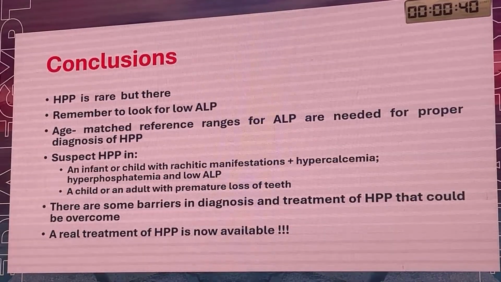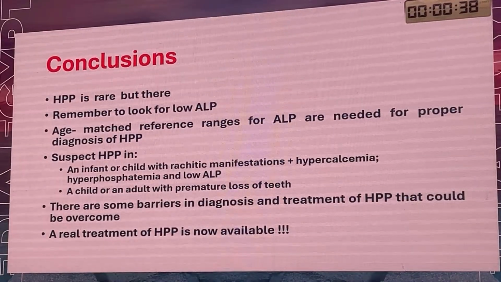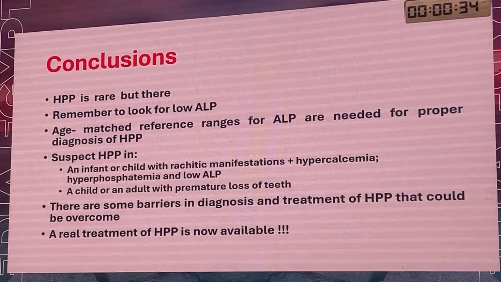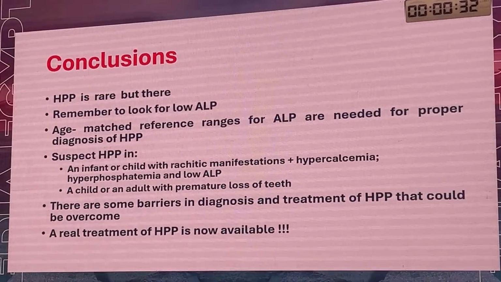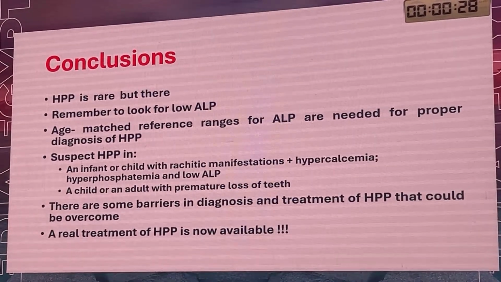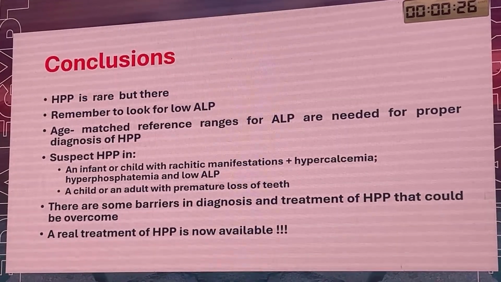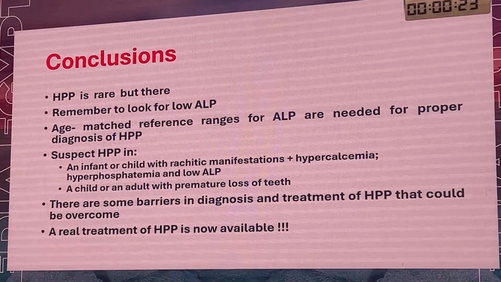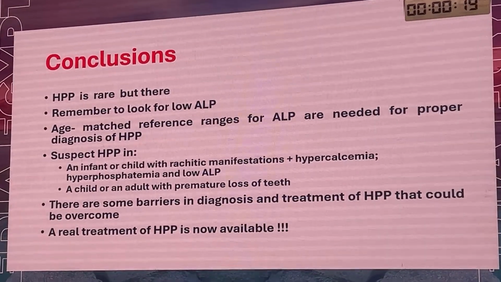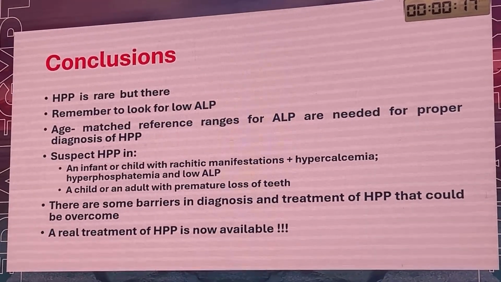Suspect HPP in any infant or child with rachitic manifestations, hypercalcemia, hyperphosphatemia, and low alkaline phosphatase. And suspect it in a child or adult with premature loss of teeth. Remember that there are some areas in the diagnosis and treatment of HPP that could be overcome.